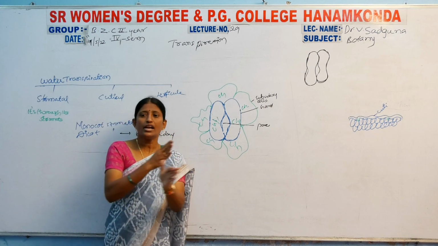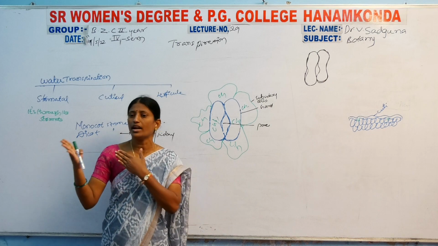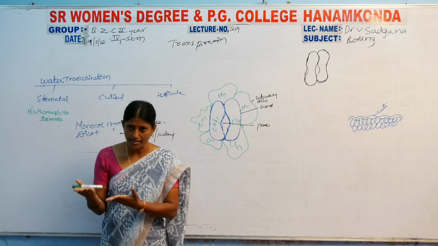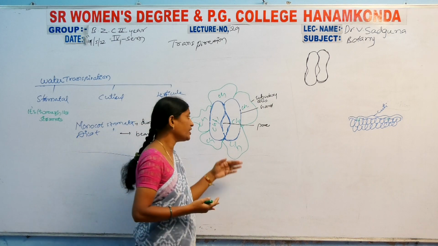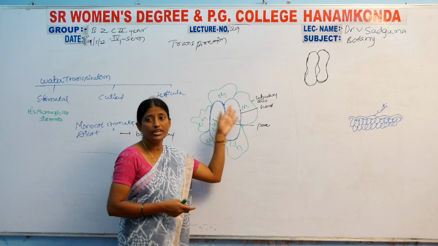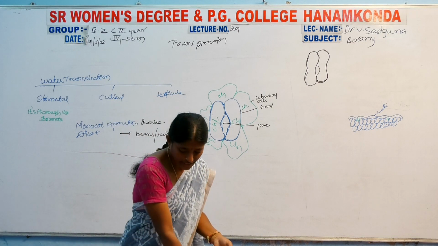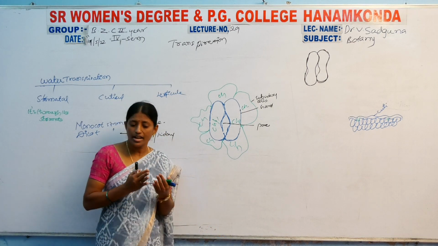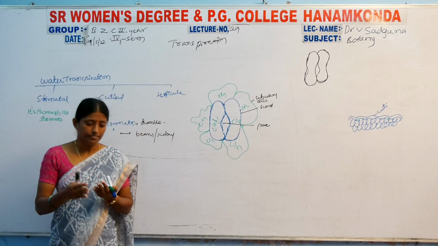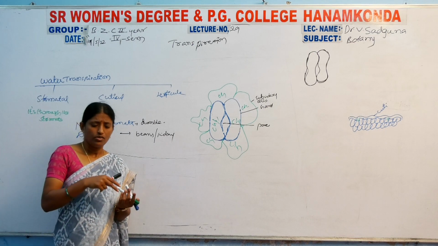So here is the mechanism completely. That means water is transferred from one cell to another cell, or stomata or chlorophyll is transferred from one cell to another cell. How is it possible? Now going to the topic of the guard cells and subsidiary cells. In the presence of light the stomata open, and the stomata close in the absence of light.